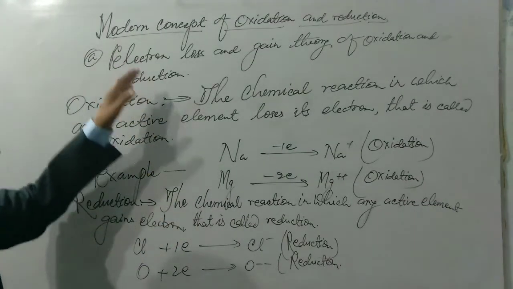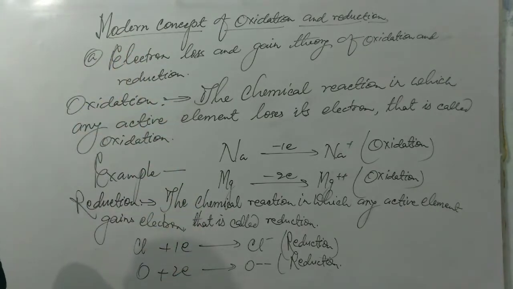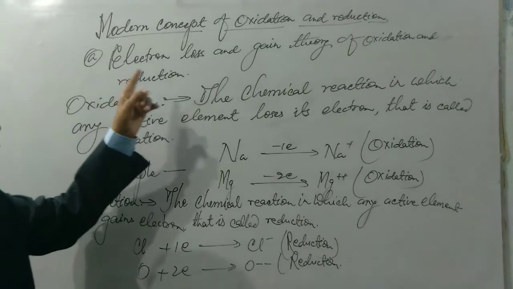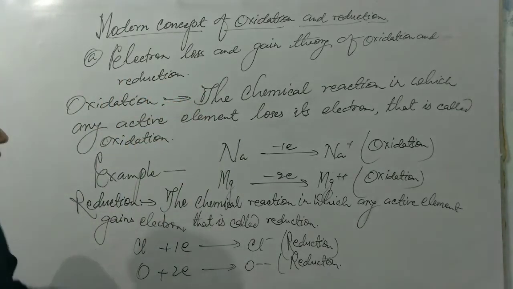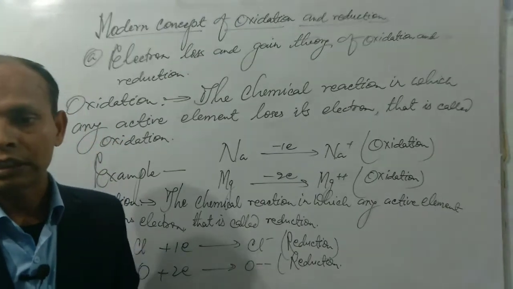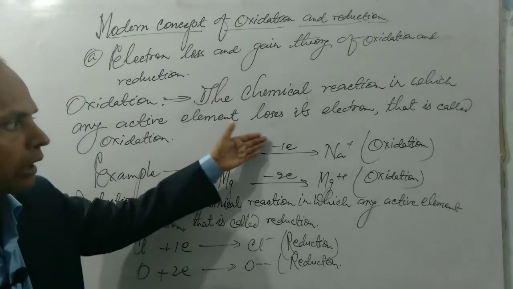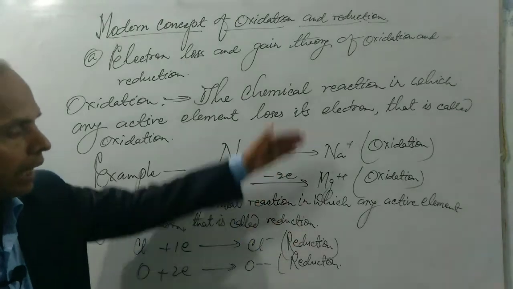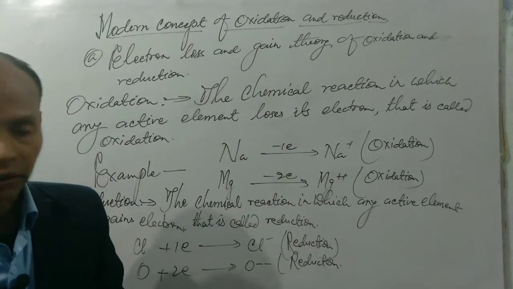So the definition of oxidation and reduction written on the board indicates the electron loss and gain theory of oxidation and reduction, in which it is said that an oxidation reaction is a type of reaction in which any active element loses its electron. As for example, sodium and magnesium lose 1 and 2 electrons each to form Na+ ion and Mg2+ ion. These are oxidation reactions.